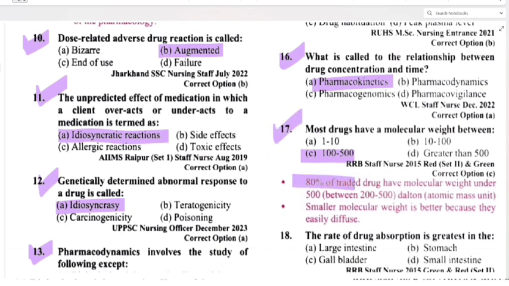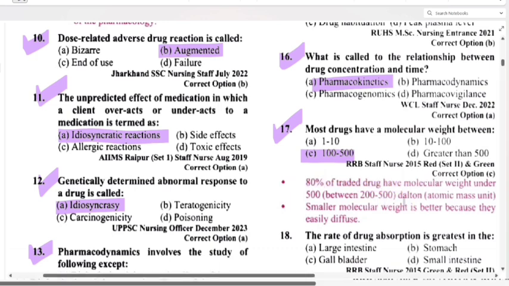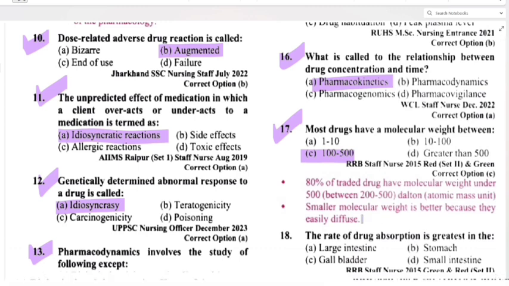80% of traded drugs have a molecular weight under 500, between 200 to 500 Dalton, that is atomic mass unit. A smaller molecular weight is better because they diffuse easily. The bigger the molecule, the more time it takes to diffuse, so the smaller it is, the easier it is to diffuse. Clear? Question 18: the rate of drug absorption is greatest in the large intestine, stomach, gall bladder or small intestine.